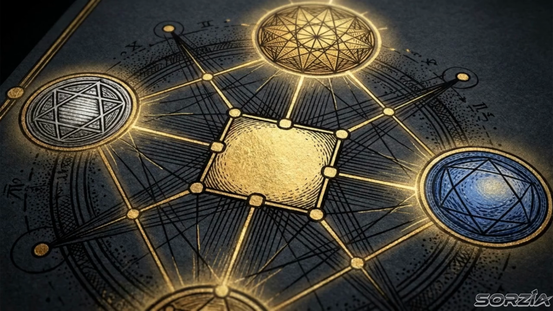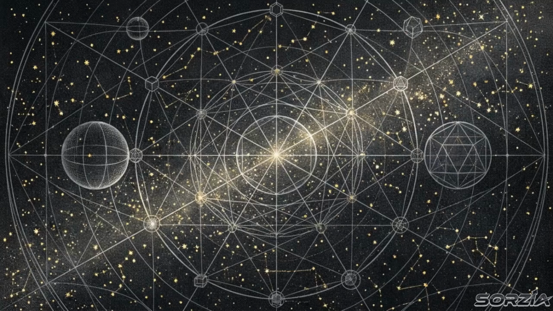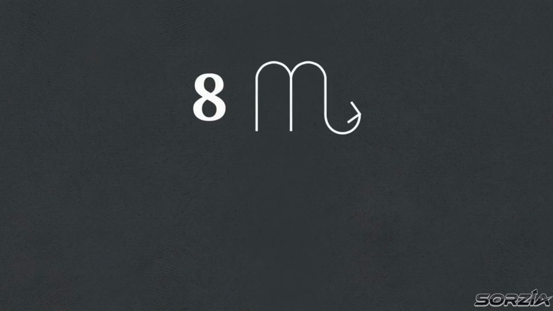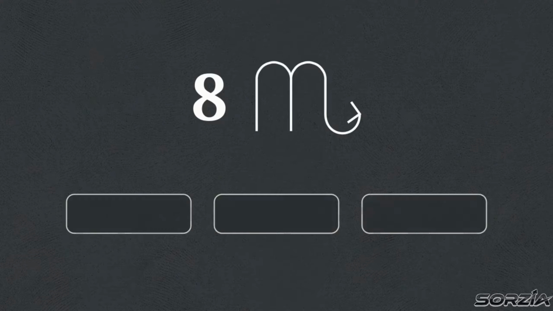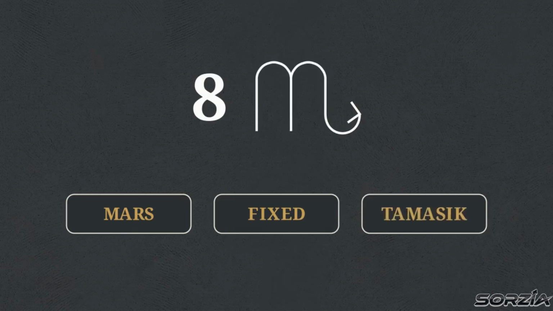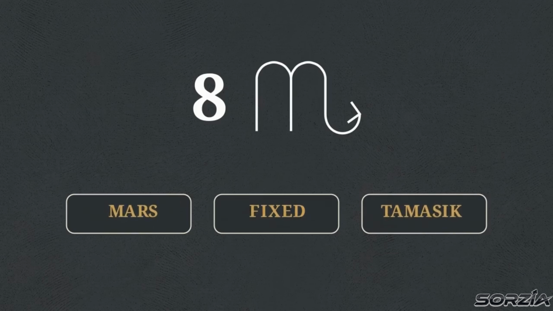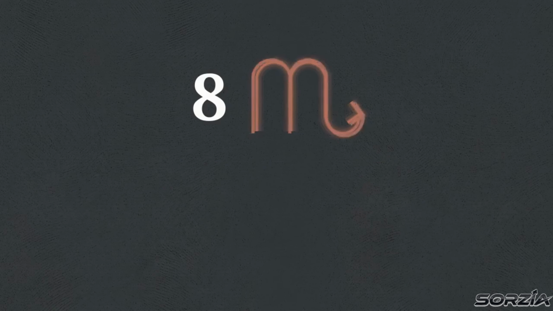The ruling planet, the mobility, and the guna represent the 3 primary variables of a sign's nature. Together, they define the internal motivation and external behavior of any sign we examine. Test the blueprint on sign 8, Scorpio. Determine its ruling planet, mobility, and guna. Pause and calculate. Sign 8 is ruled by Mars, is fixed, and is Tamasik. This concentrated Mars energy creates a deeply secretive, enduring nature, a warrior refusing to move.